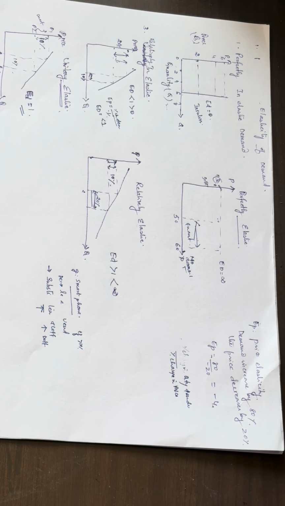When the income increases, the quantity demanded will also increase. This applies to normal goods. Okay. The second one is negative income elasticity, where the demand decreases when income increases. This is common for inferior goods, like in the case of Bajra and Jowar.